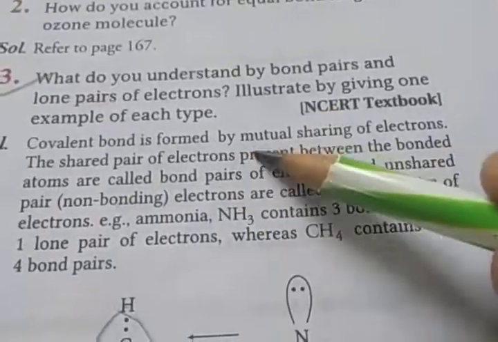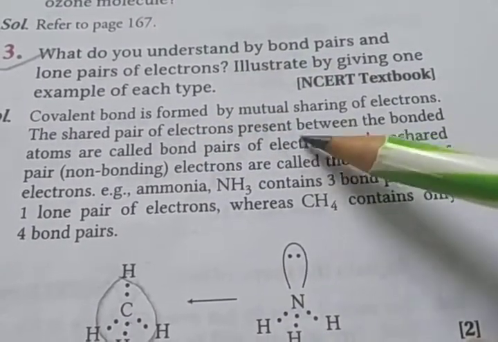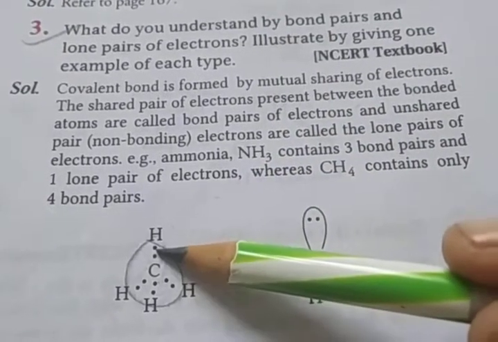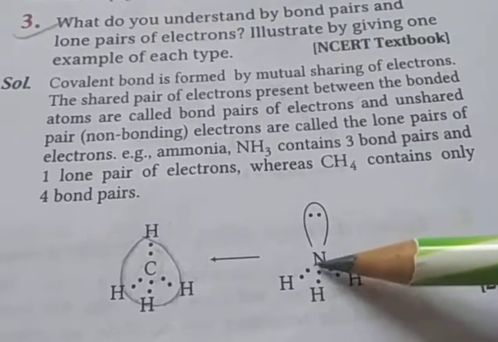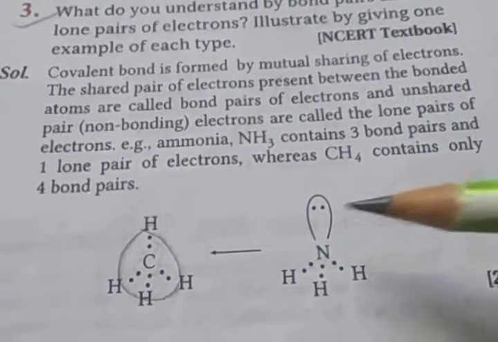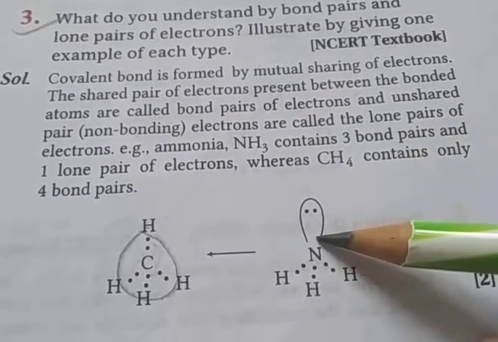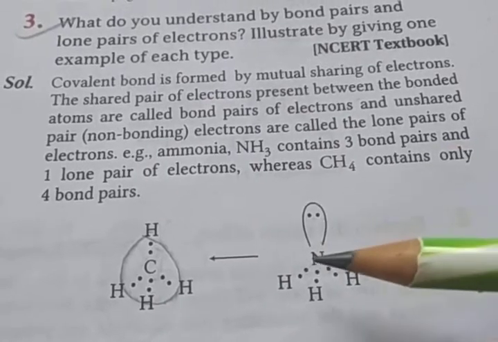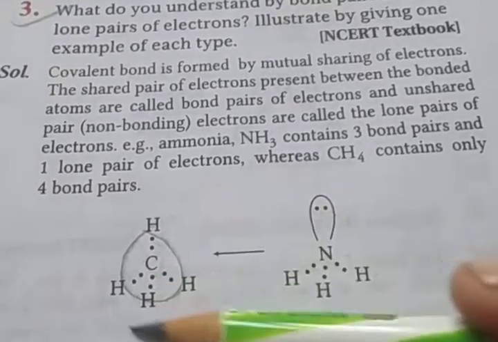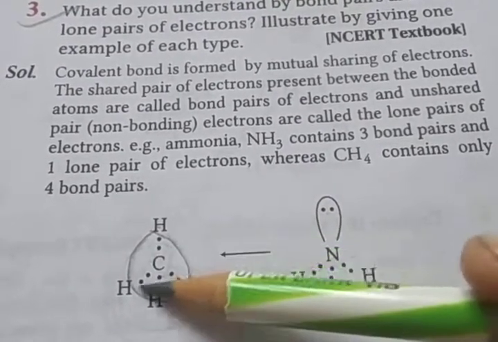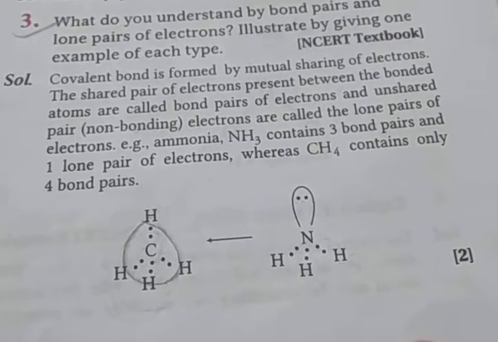So a covalent bond is formed by the mutual sharing of electrons. Shared pairs of electrons present between the bonded atoms are called bond pairs of electrons, and unshared ones are lone pairs. Here in methane there is no unshared pair, but in ammonia you see nitrogen shares 3 electrons with 3 hydrogens, but 2 electrons remain. So unshared electrons are called lone pairs of electrons. Ammonia contains 3 bond pairs and 1 lone pair of electrons, while methane contains only 4 bond pairs. So this is the main difference between the lone pair and the bond pair.